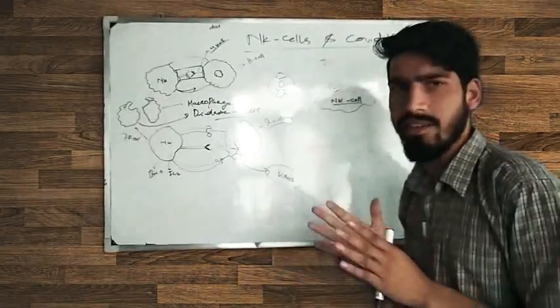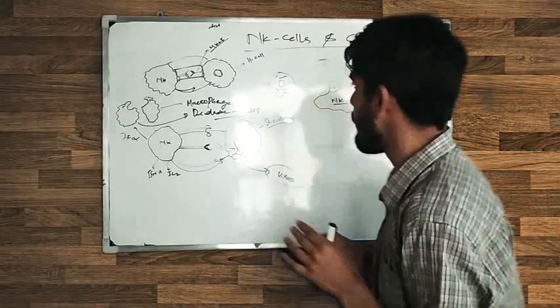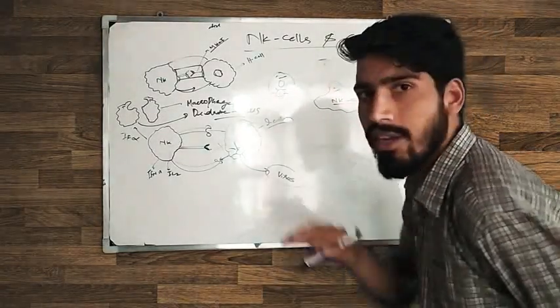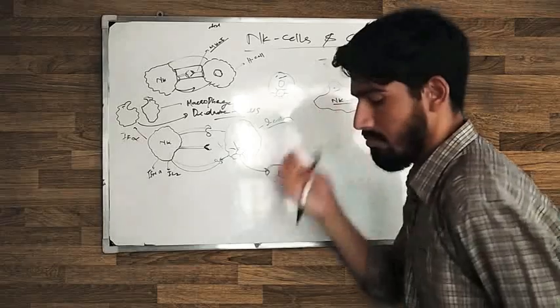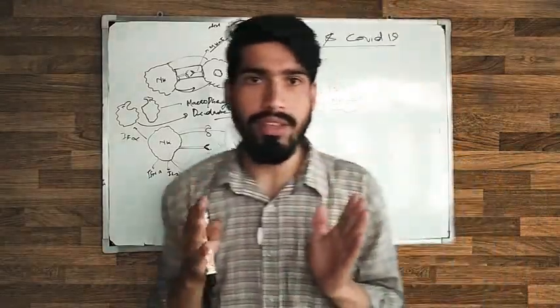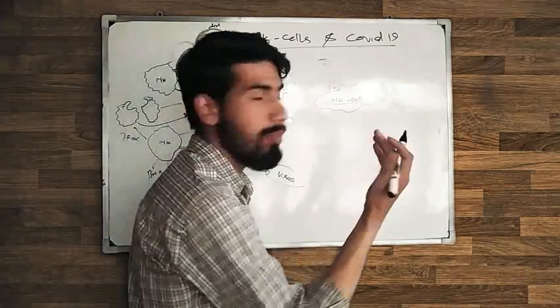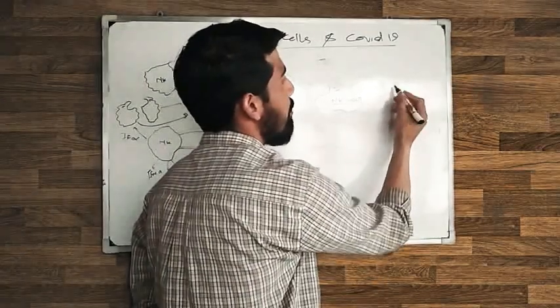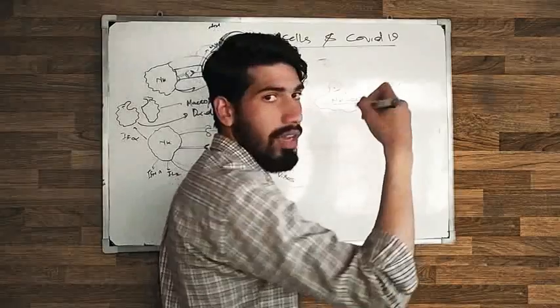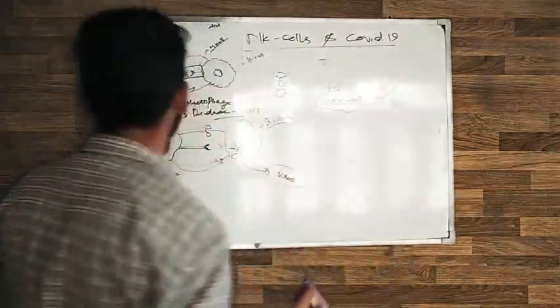It's lazy. Now in this case, the virus replicates fearlessly, because the NK cell is not working properly. And if the NK cell is not working properly, it cannot release the messages, the other chemicals, like here interferon gamma.